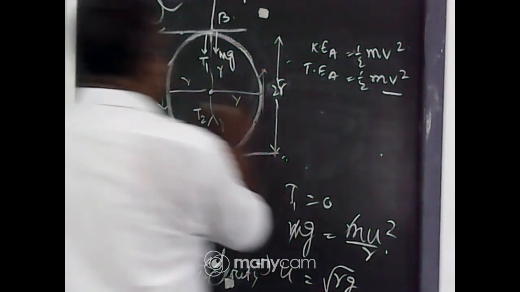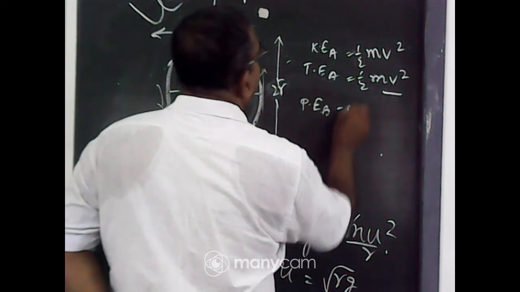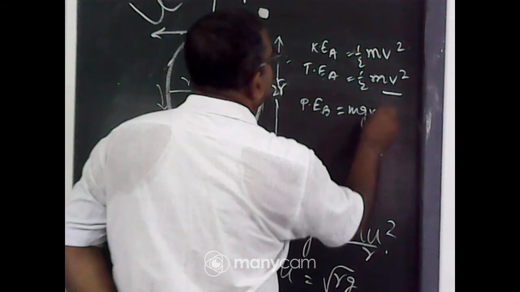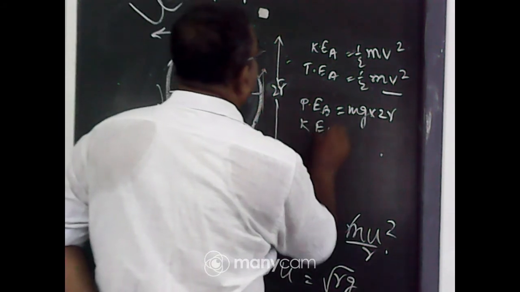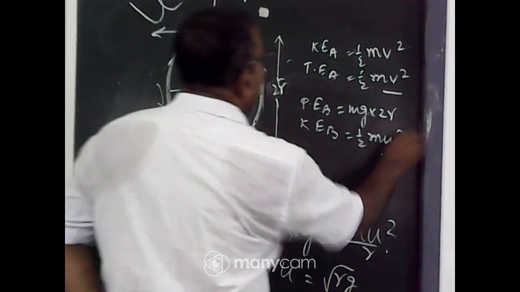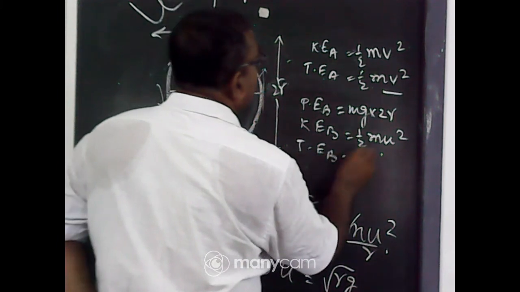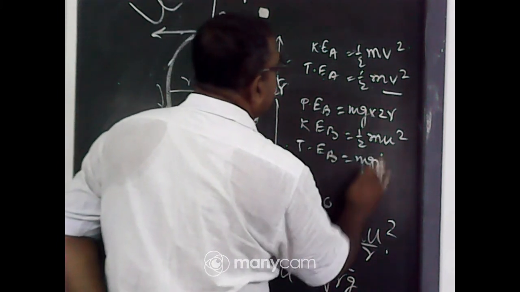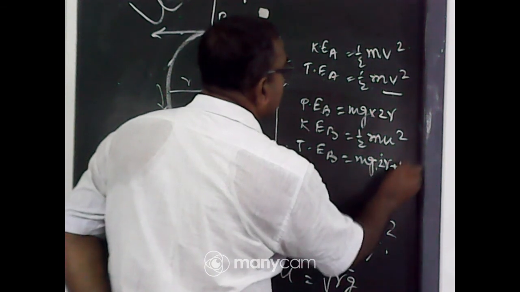At the point B, the potential energy equals m into g into h, which means 2r. The kinetic energy at the point B equals half mu square. So the total energy at the point B equals m into g into 2r plus half mu square.